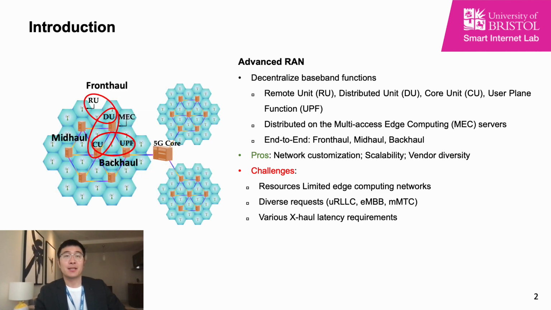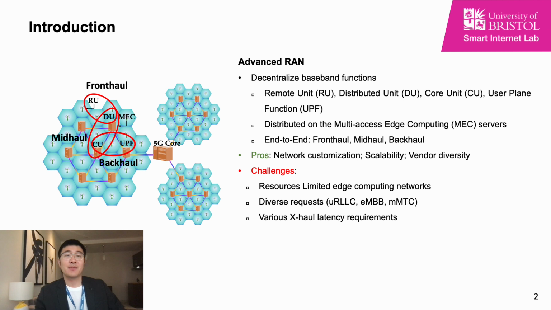In response, 3GPP and other standardizations propose the advanced RAN, which decentralizes the baseband functions into remote unit, distributed unit, central unit, and user plane function. These baseband functions can be virtualized and distributed on multi-access edge computing servers, and the end-to-end communication process is further divided into fronthaul between RU and DU, midhaul between DU and CU, and backhaul between CU and UPF.